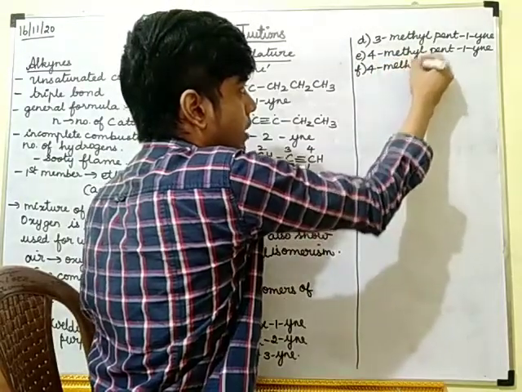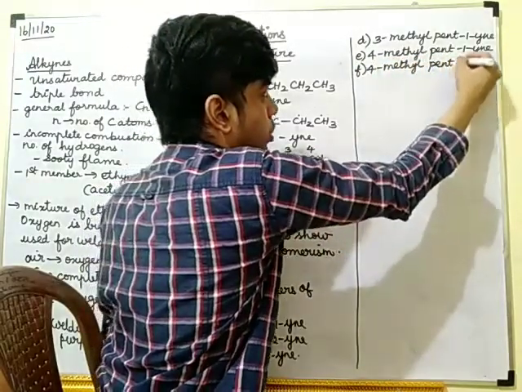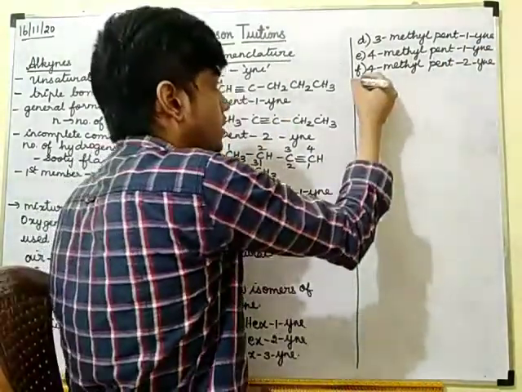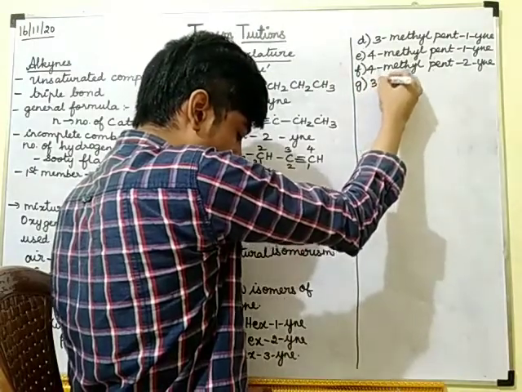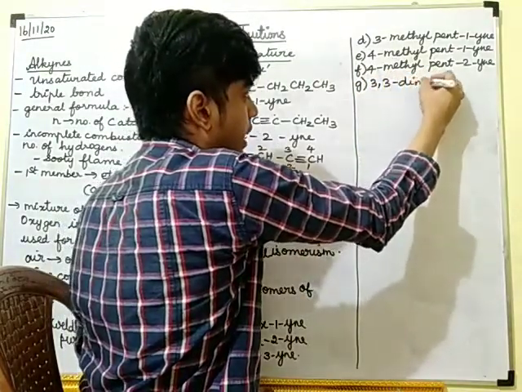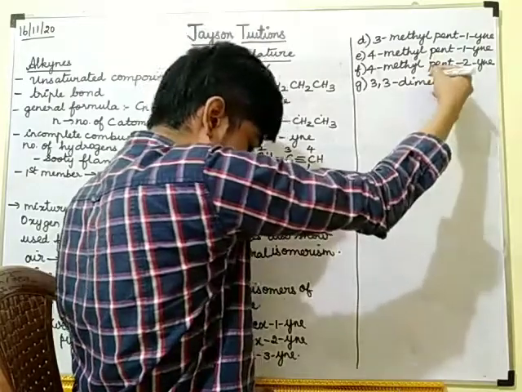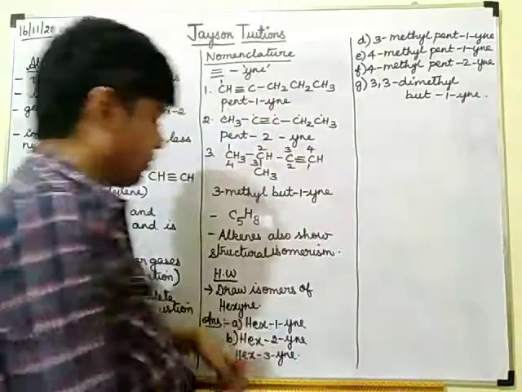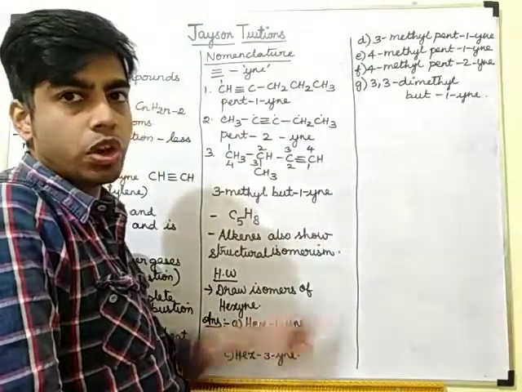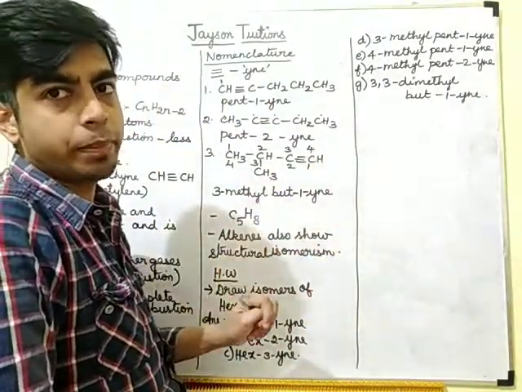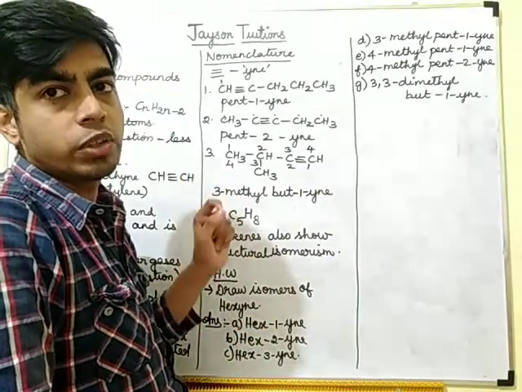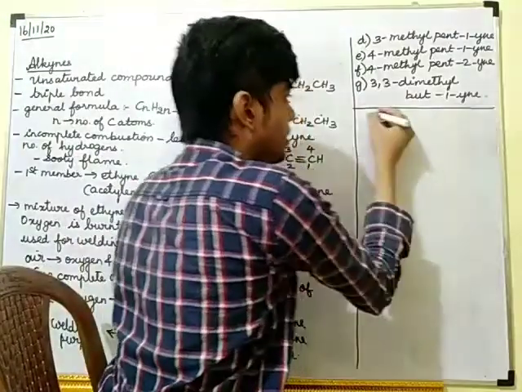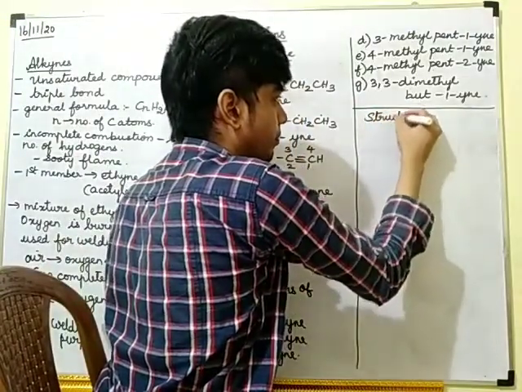4-methylpent-2-yne. This is another isomer, and the next one is 3,3-dimethylbut-1-yne. So these are all the isomers of hexyne. I want you to draw all these isomers and send me the pictures of your homework when you submit the completed work. Okay. Now let us study the structure of the triple bond.